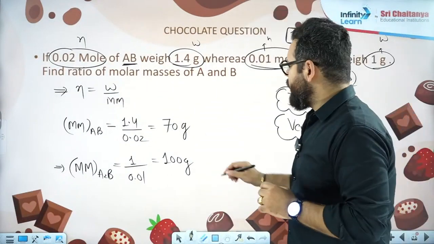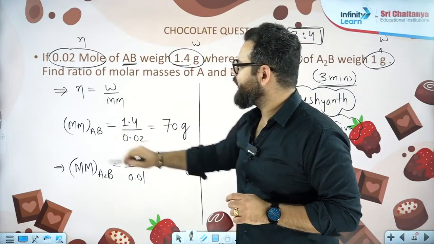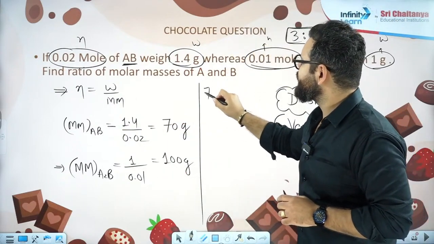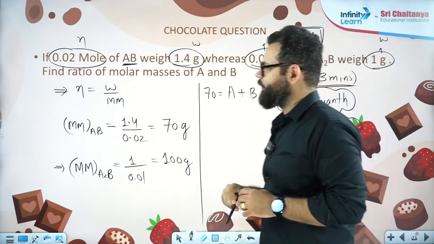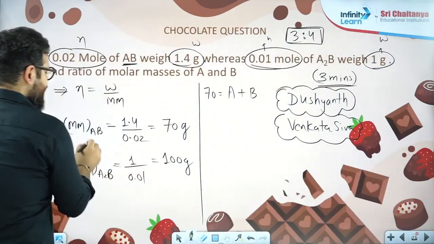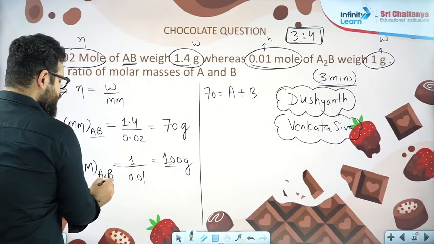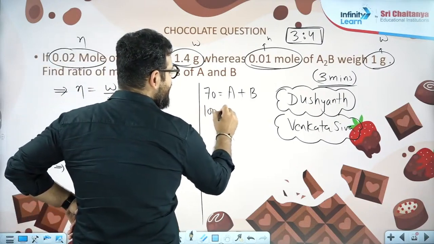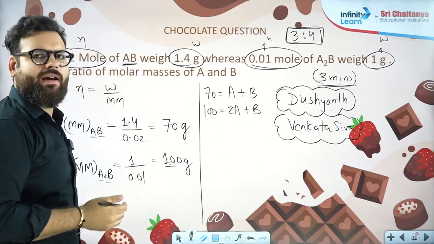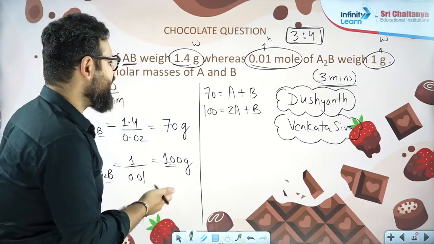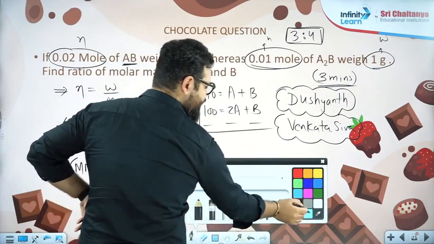Now, can I say that this 70 gram will contain 1A and 1B? Answer is yes. So this 70 is nothing but the molar mass of A plus the molar mass of B. This 70 contains 1A, 1B, whereas this 100 contains 2A, 1B. 2 equations I have, 2 unknowns I have. How to solve? Subtract them. What will happen if I subtract them?